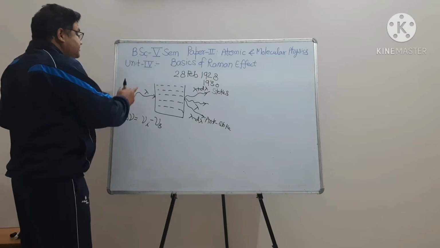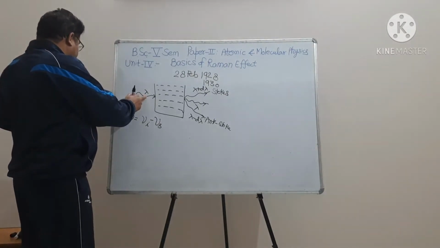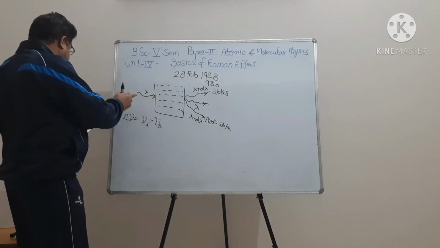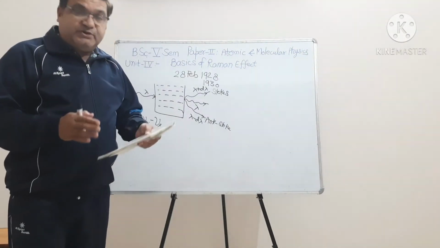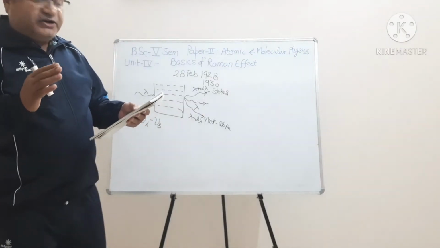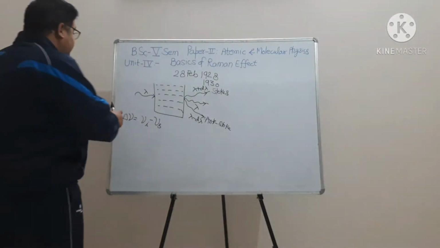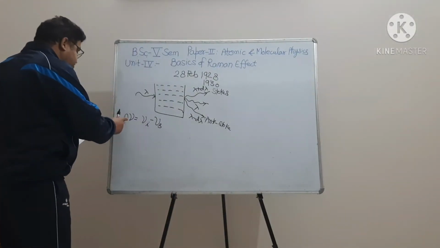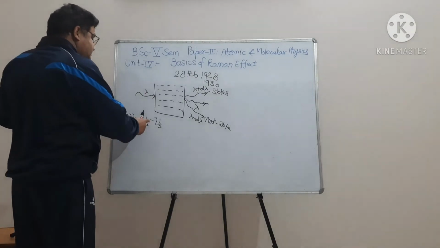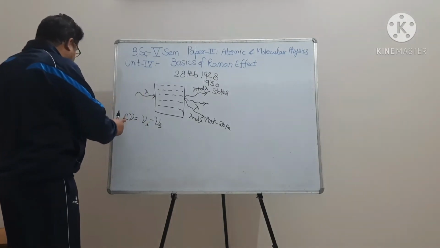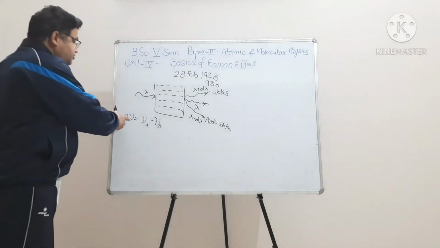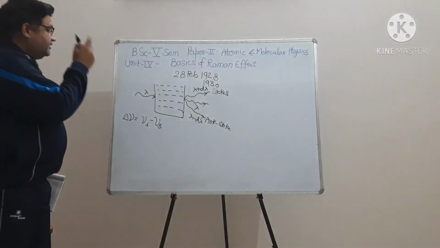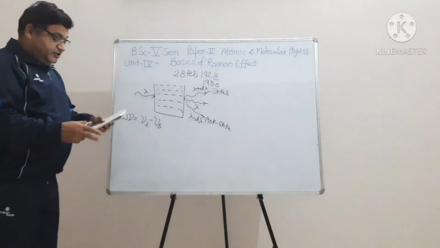The Raman shift is independent of the frequency of the incident light, but it is a characteristic of the substance that causes the Raman effect. Delta nu is positive for Stokes lines and delta nu is negative for anti-Stokes lines.